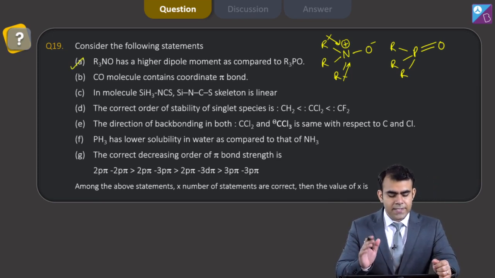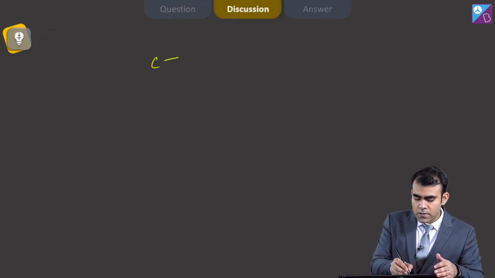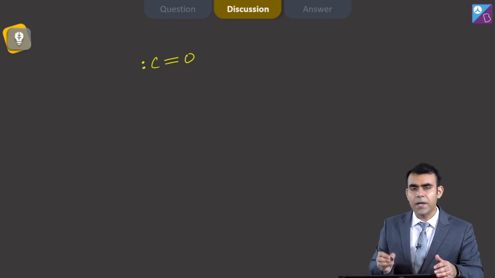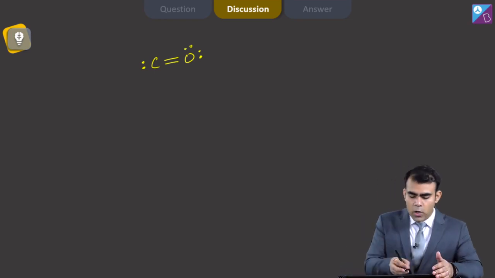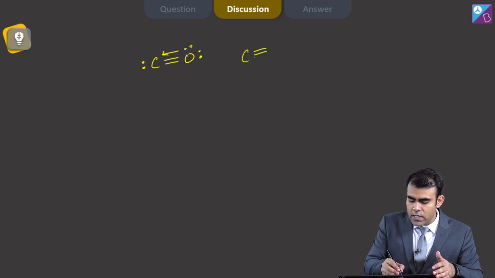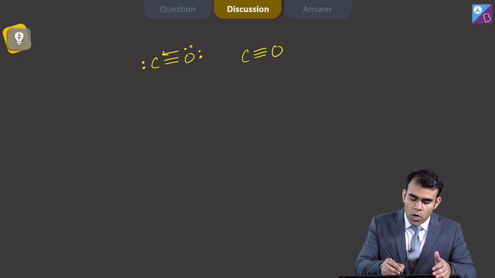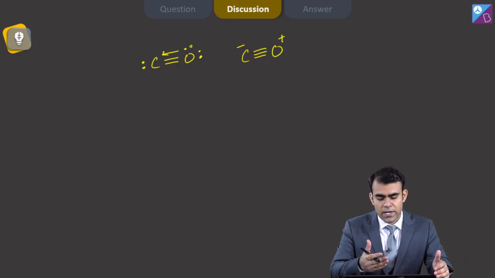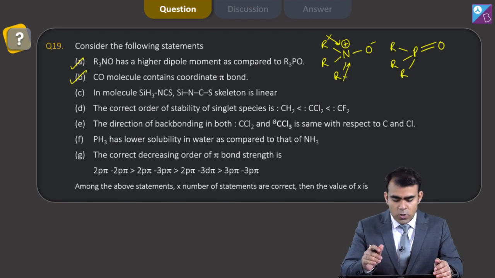Second statement says CO molecule contains coordinate pi bond. Now if we look at the structure of CO, it is something like this. There is a pair of electrons on carbon and two pairs of electrons on oxygen. Now oxygen donates these electrons to carbon, and this is the coordinate pi bond between carbon and oxygen, and we can represent this coordinate bond in this form, showing negative charge on carbon and positive on oxygen. So these are the formal charges. So again this statement is also correct.